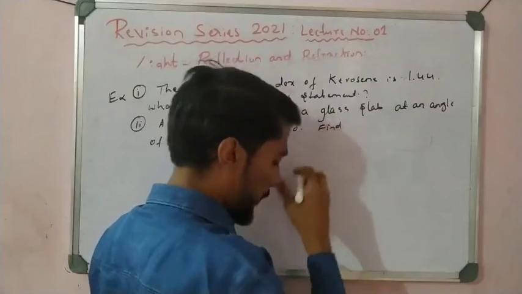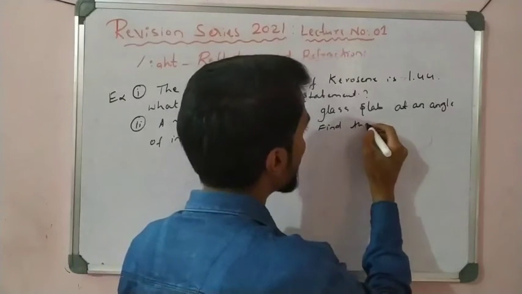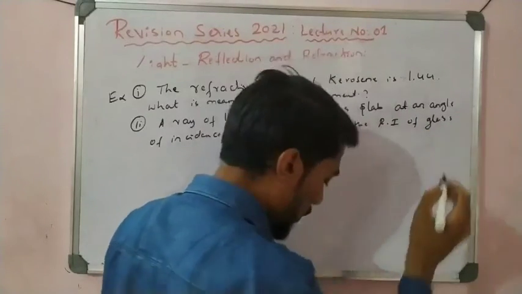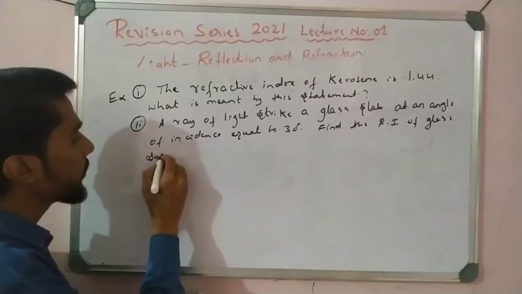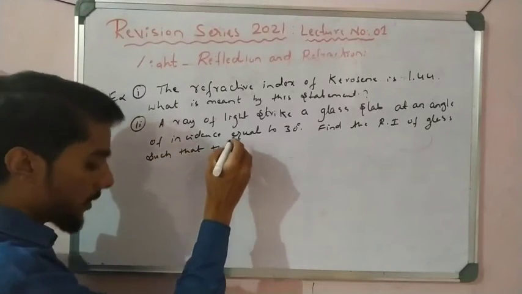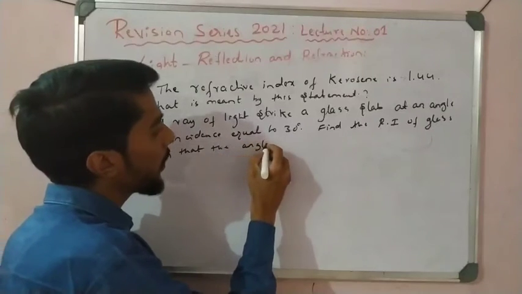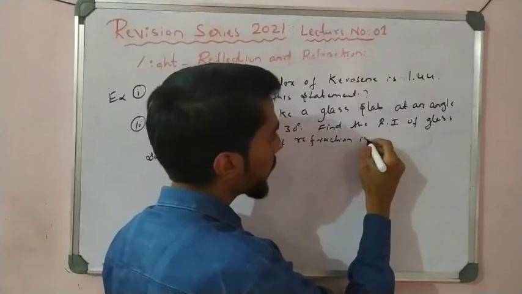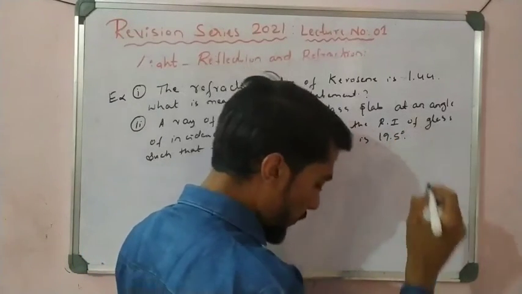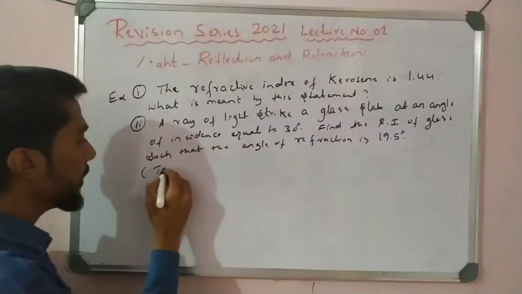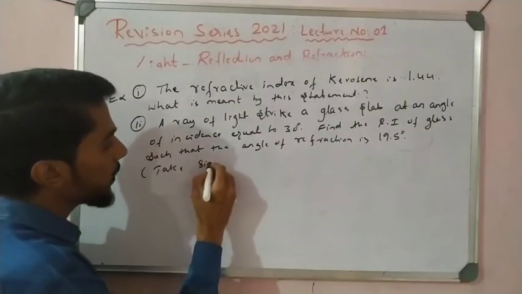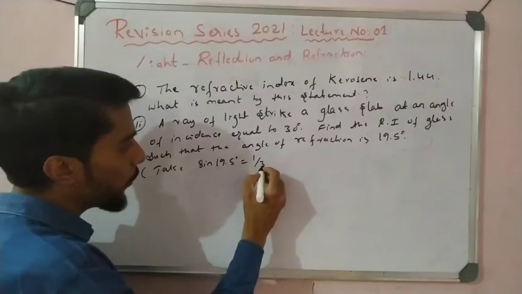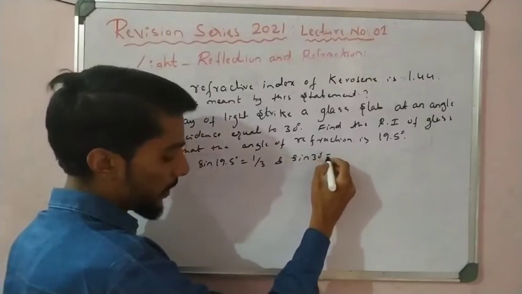Find the refractive index of glass such that the angle of refraction is 19.5 degrees. A hint is given: take sine 19.5 degrees equal to 1.3 and sine 30 degrees equal to 1/2.